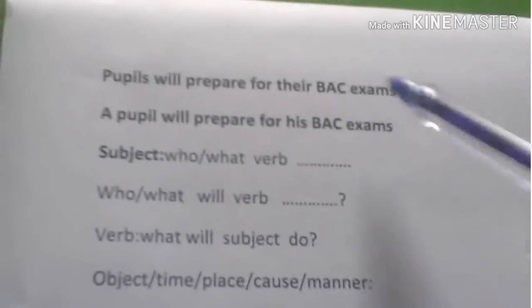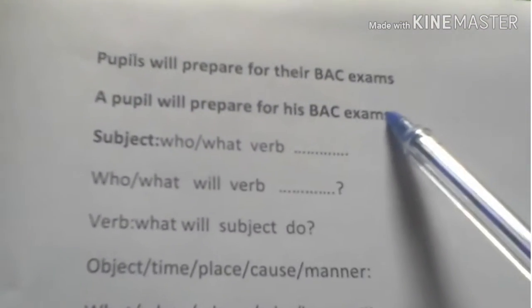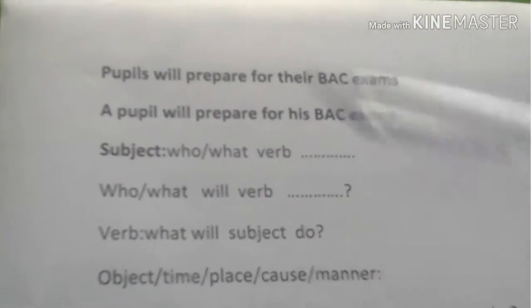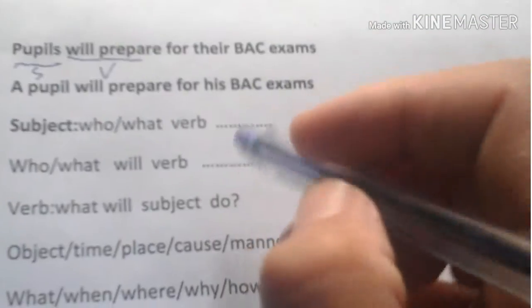This is the easiest. Pupils will prepare for their BAC exam. A pupil will prepare for his BAC exam. To ask about the subject, we say who or what plus the verb. Here is the subject, will prepare is the verb.